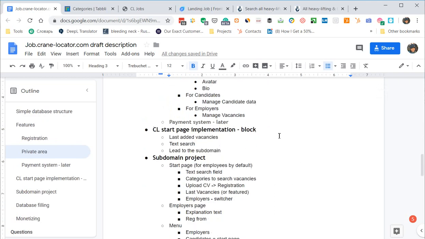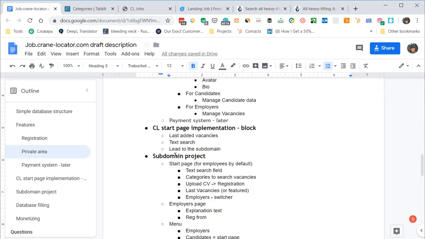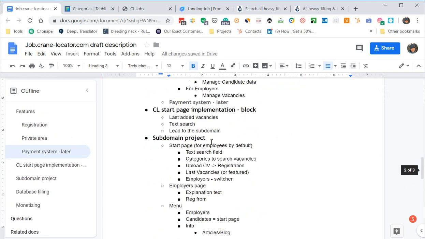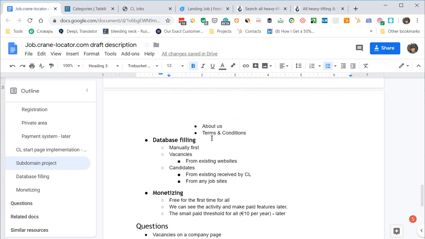The separate project will be based on a subdomain of crane-locator.com. We also need some database filling because it shouldn't be empty. We already have some vacancies and some candidates we can use now.